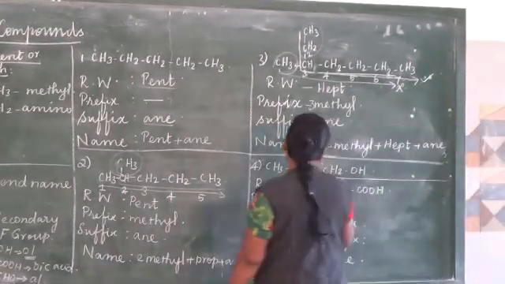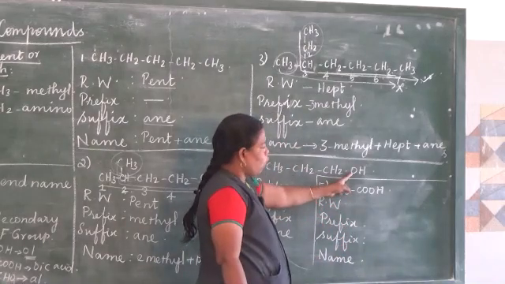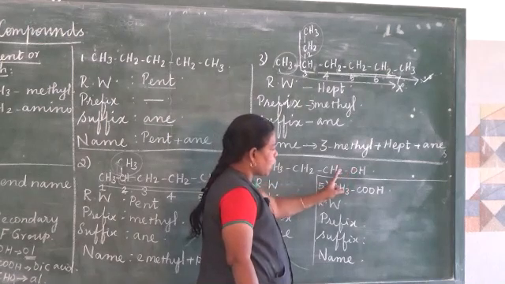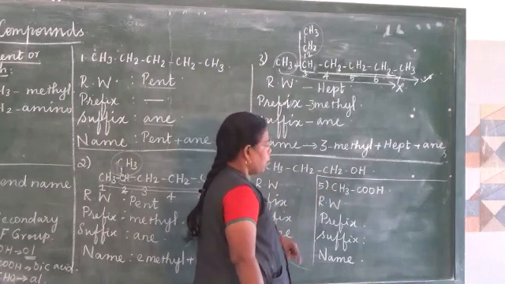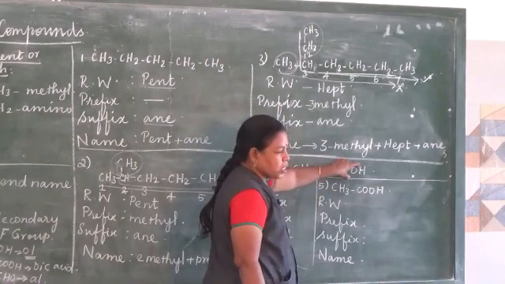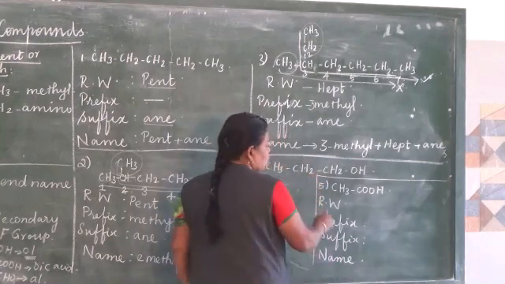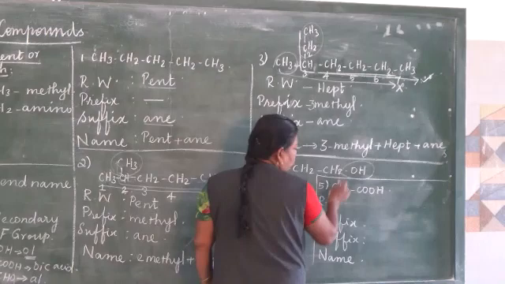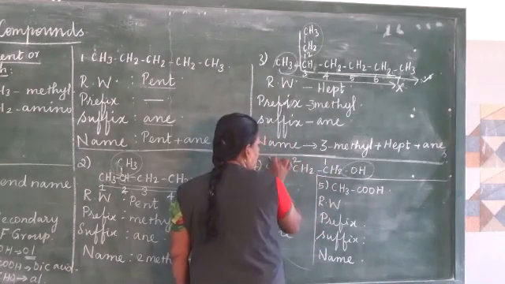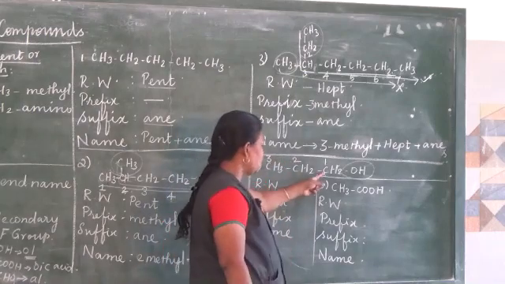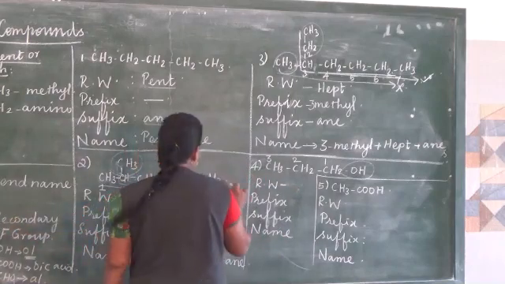Now next we will be going for this. Here the functional group is there. The same rule we have to follow. The carbon which is attached to the functional group should be numbered as the first one, because where the functional group is attached, that should be given the lowest possible local number. So this is the functional group, and from there we have to start the numbering. So this is the first carbon, this is the second carbon, this is the third carbon. So totally 3 carbon atoms are there, therefore the root word is prop.